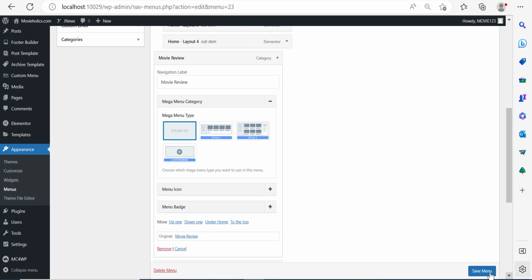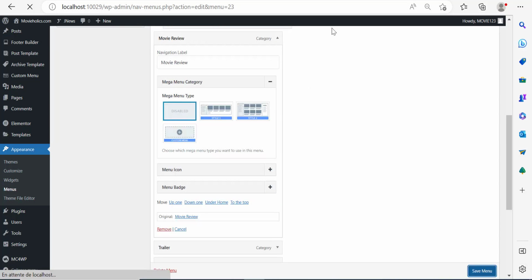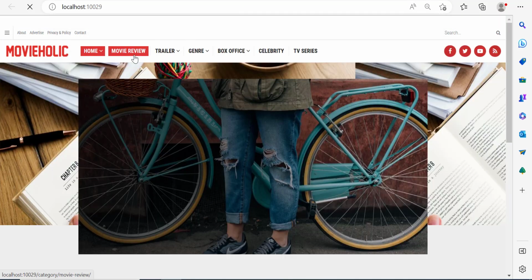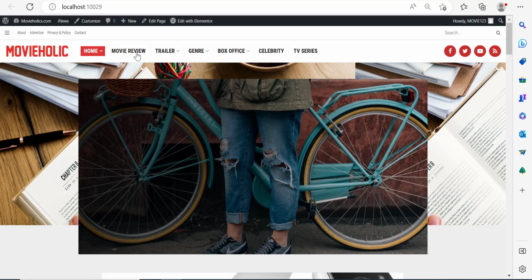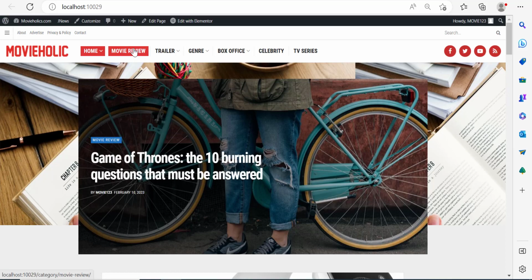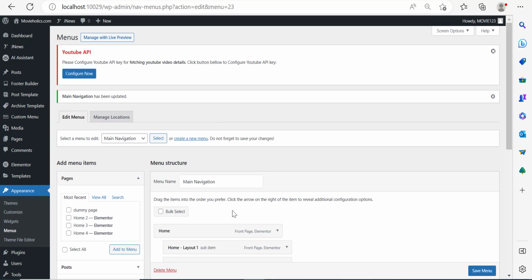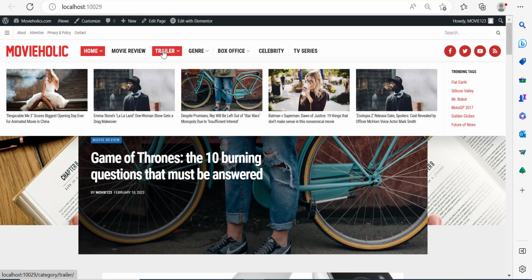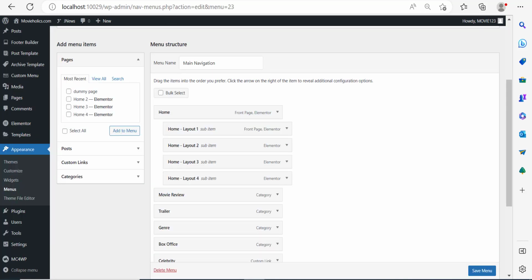So if I disable this, and if I save menu, if I go back over here and refresh the page, and of course, if I hover over the category movie review, you'll see right now that I can see nothing. That's because I have disabled the mega menu. So the mega menu appears for the category trailer because it's still enabled for it, but for the category movie review, it's disabled.